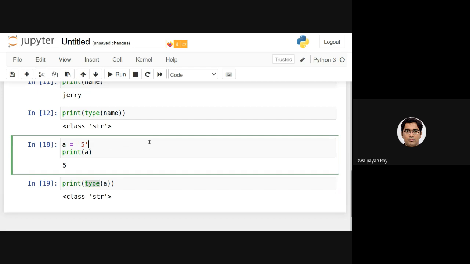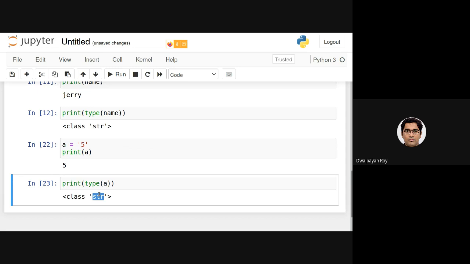Another thing, which we'll be discussing in the next class as well, is called dynamic typing. You can see here earlier a was an integer. Now we can dynamically change the type of this variable as well. Now a has become of type str, or string, which is something absent in C, C++ or Java, the three programming languages you have mostly used.